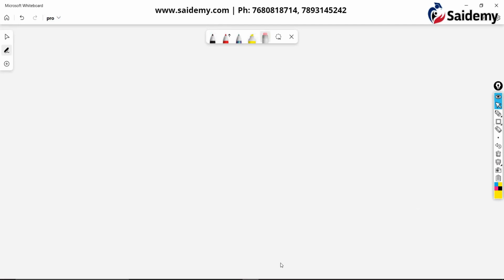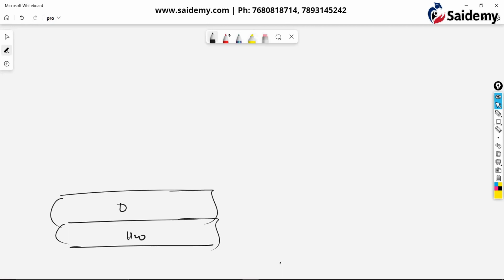So at that time, this is my hardware, my laptop. On top of that, I used to have the Windows OS. But I wanted to practice Linux commands when I was learning Linux.